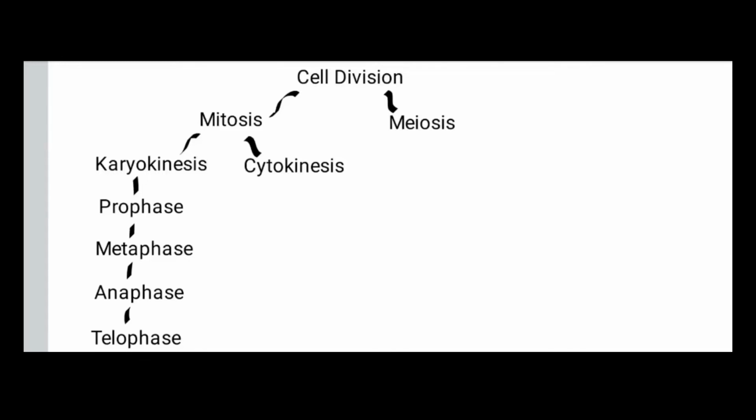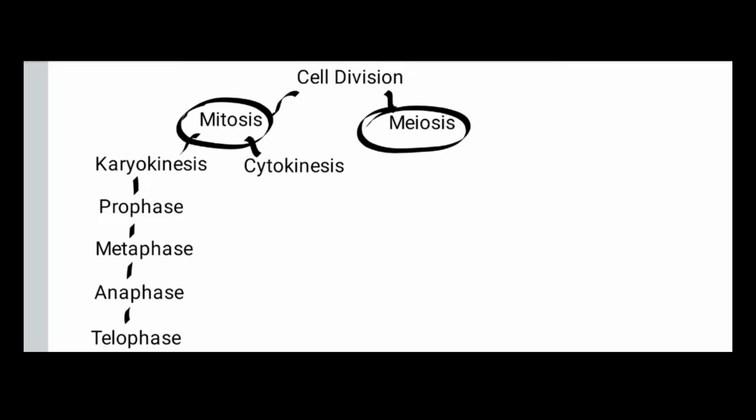In our previous video, we studied the interphase and subphases of interphase. And in this video, we discuss the actual cell division which occurs in the M phase. So already we discussed cell division is a process where new cells are formed from the pre-existing cell, and that cell division occurs in two ways, that is mitosis and meiosis, in which mitosis is an equational division and meiosis is reduction division.